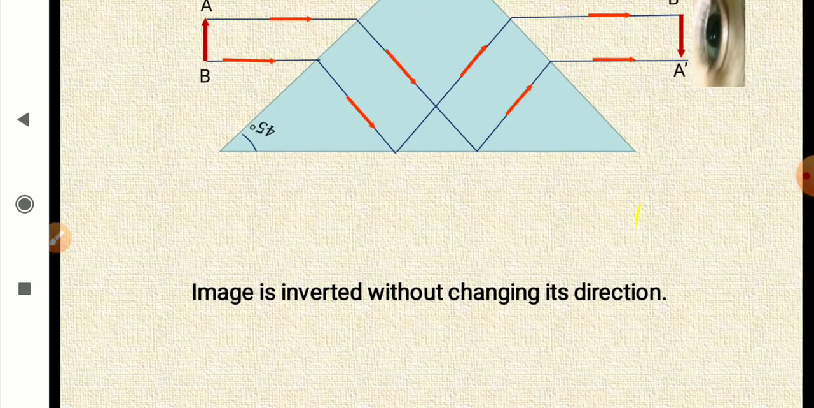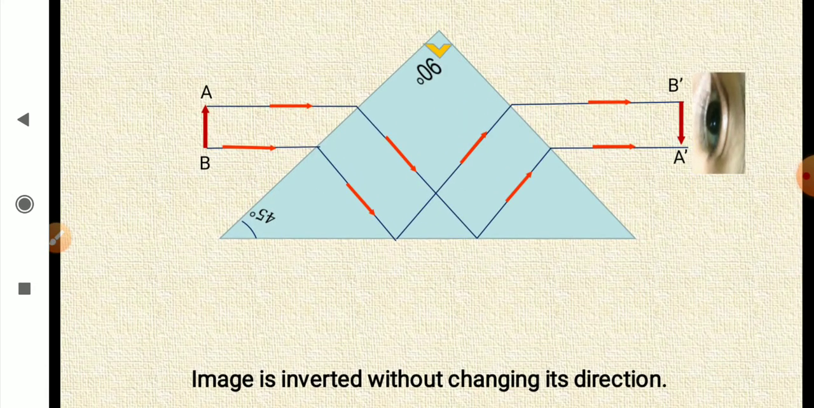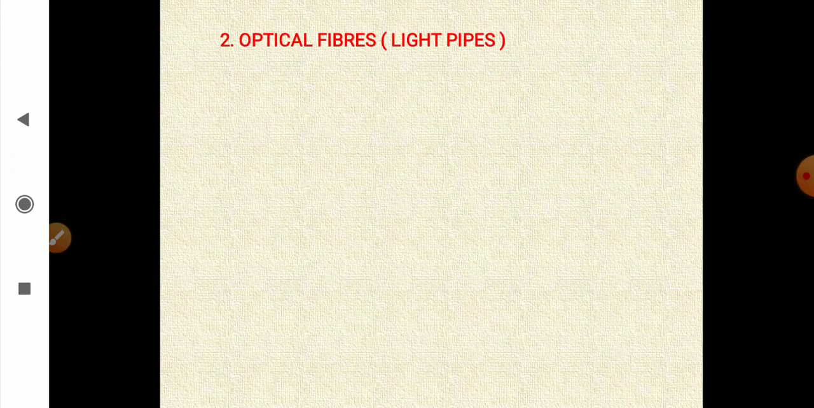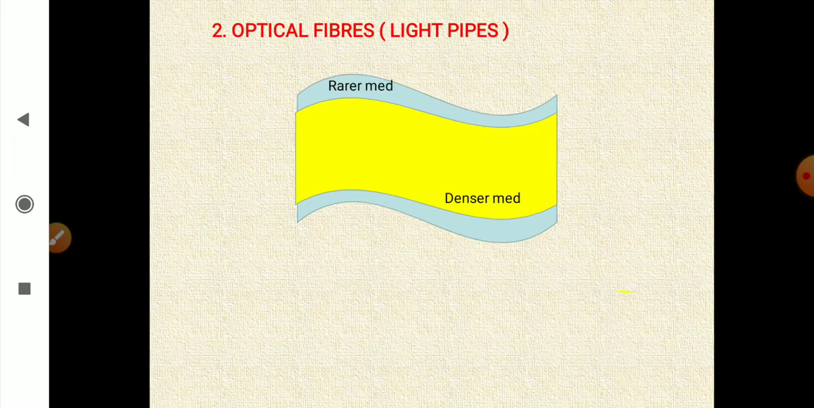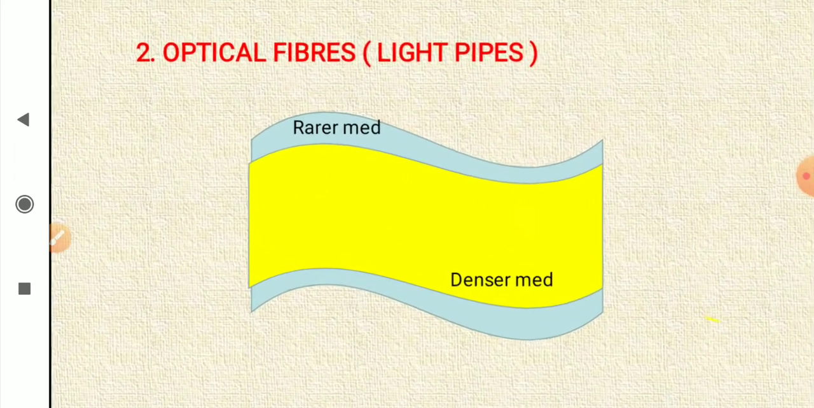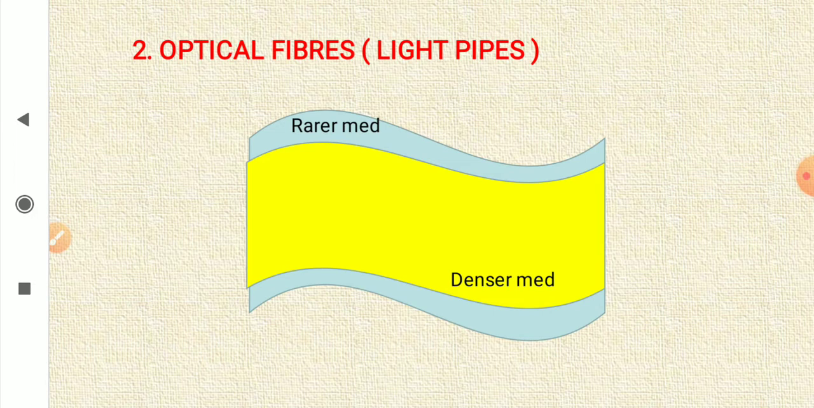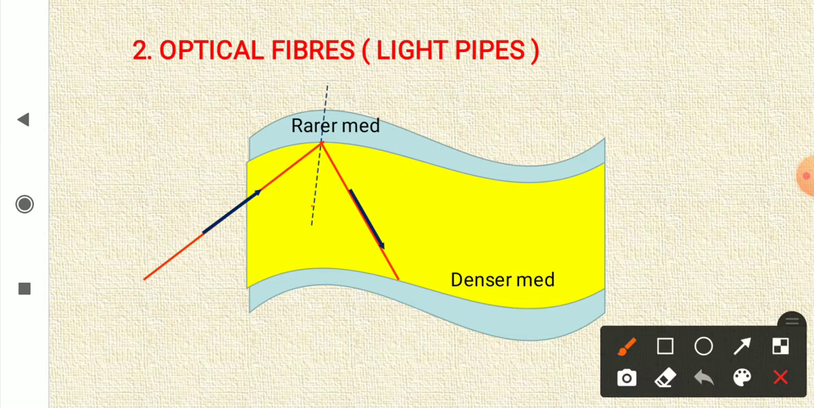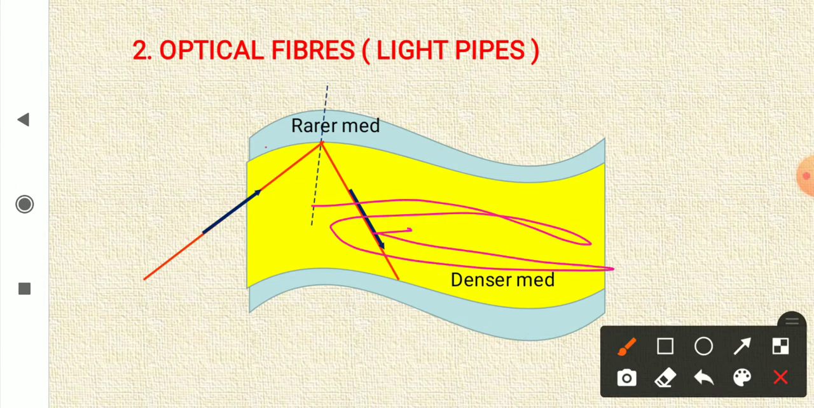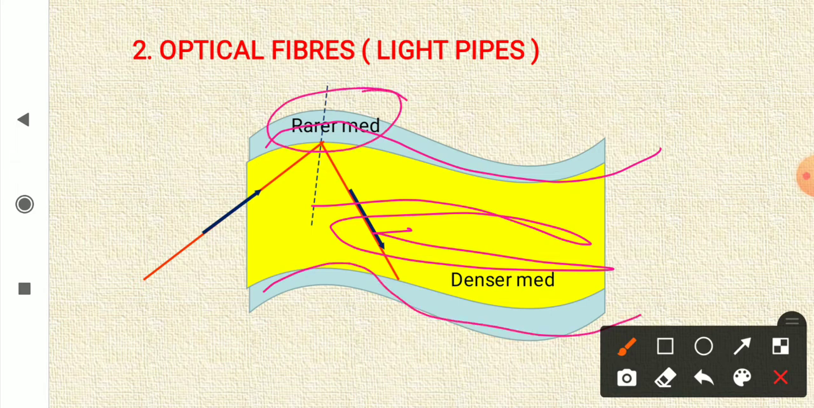Image is inverted without changing the direction, as you can see. So these diagrams are asked in examination also. Another important example of total internal reflection is optical fibers or light pipes. Now these light pipes basically consist of two layers of refracting medium or transparent medium. It is a very thin pipe where the inner core is denser and it has an outer covering which is called cladding. It is rarer.